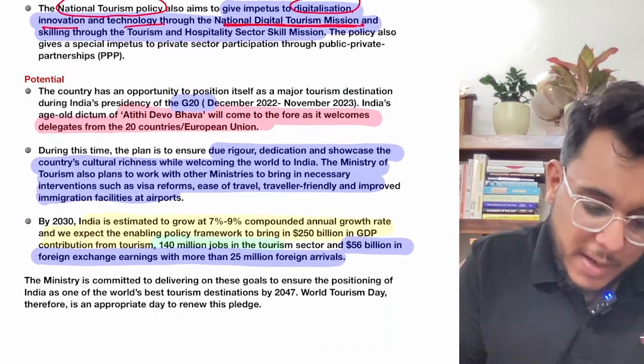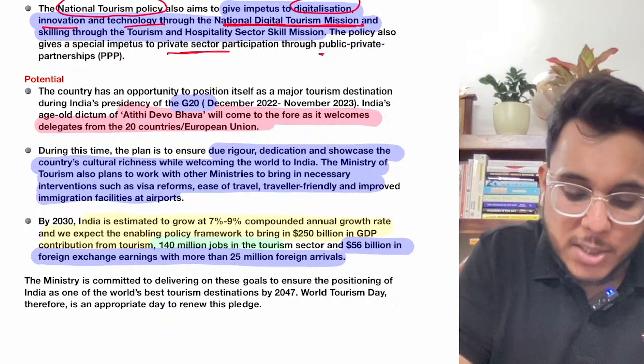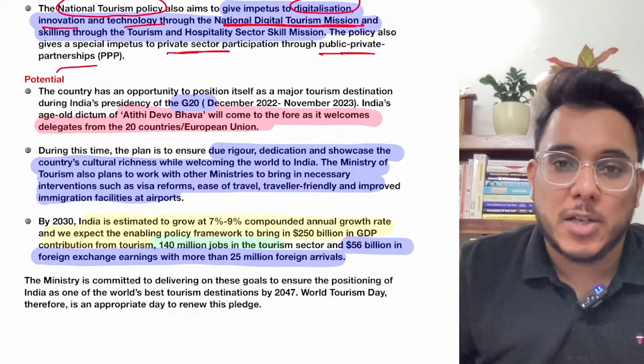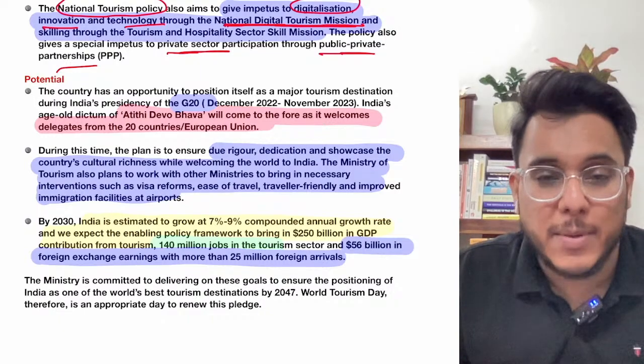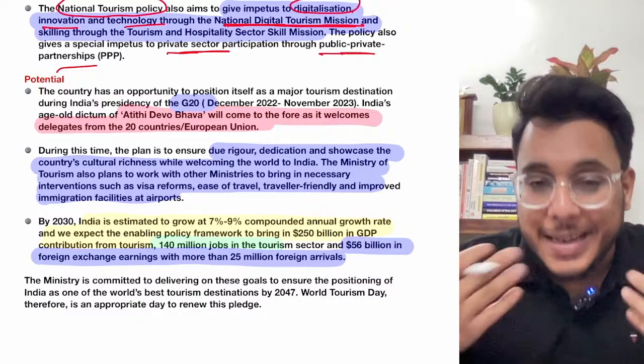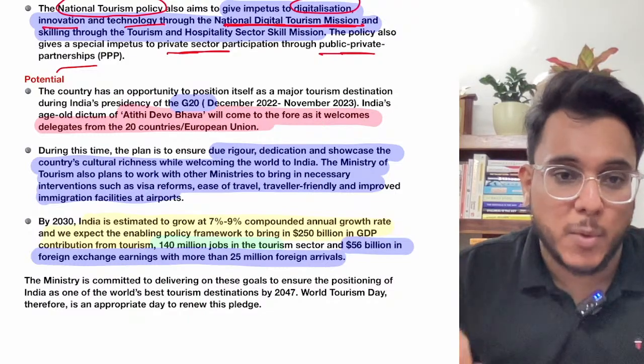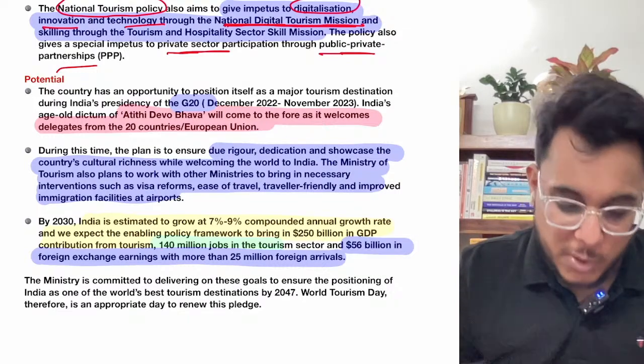Now guys, it has been provided that private sector participation through the PPP model also needs to be done in tourism. So public private partnership can be there. For example, tourism circuits can be developed by both private and government, and recreational facilities, accommodation and transportation can be provided. So public private partnership should be there.